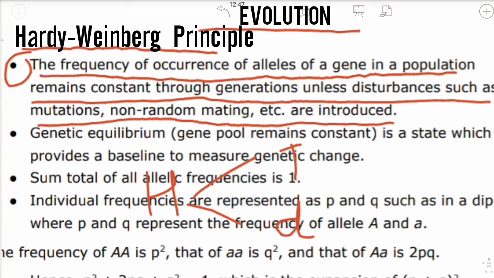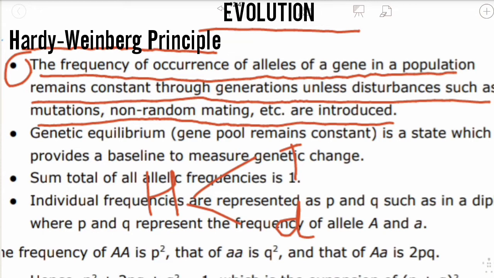The frequencies of alleles transferred from one generation to another can be found out. The alleles are fixed, and the genes which transfer from one generation to the next are also fixed. In his principle, Hardy-Weinberg simply said that the frequency of occurrence of alleles of a gene is constant. Constant means 1. If a disturbance occurs, such as mutations or non-random mating, then only the constant changes. Otherwise it is always constant, meaning 1.